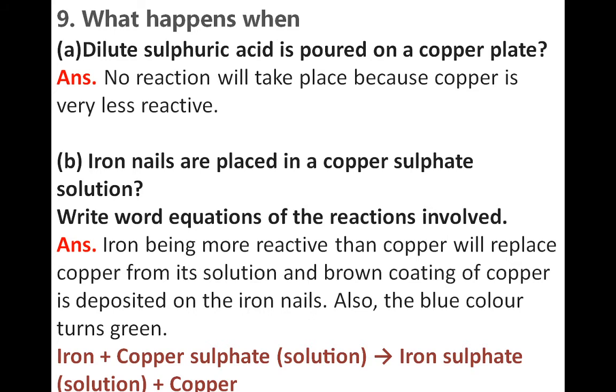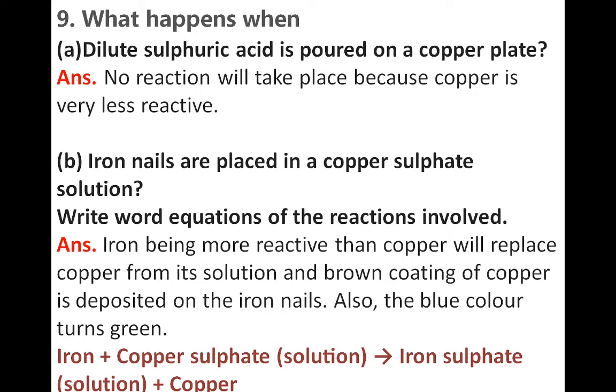Okay, write the word equation of the reaction involved. So in a beaker, imagine copper sulphate solution is there, and if we place iron nails in that beaker, what will happen? Iron being more reactive than copper, yes, because copper is very less reactive, iron will replace copper from its solution.